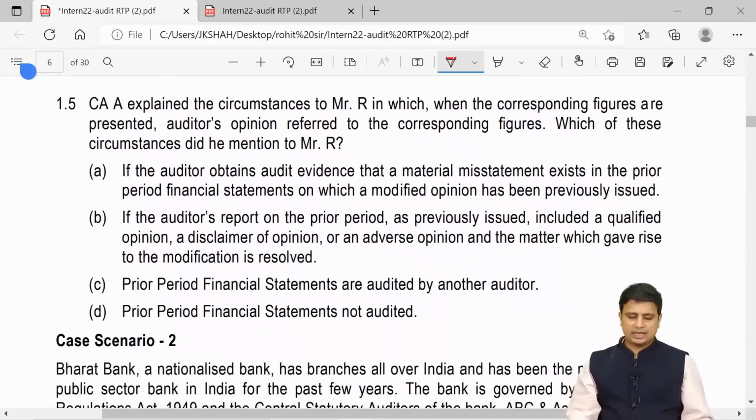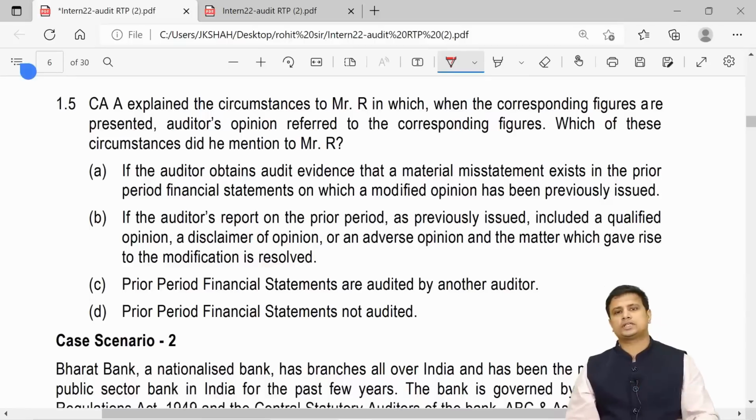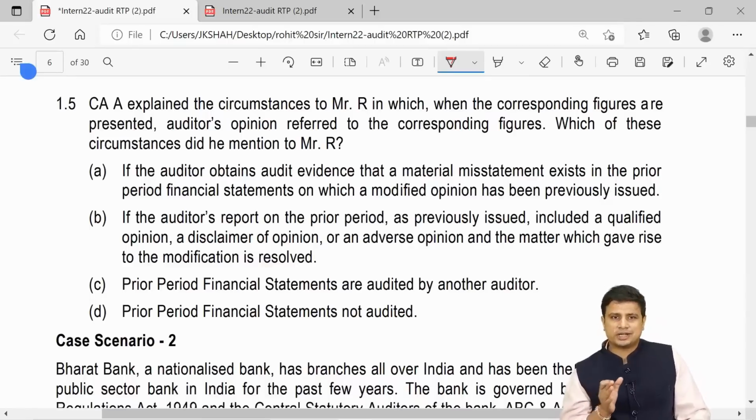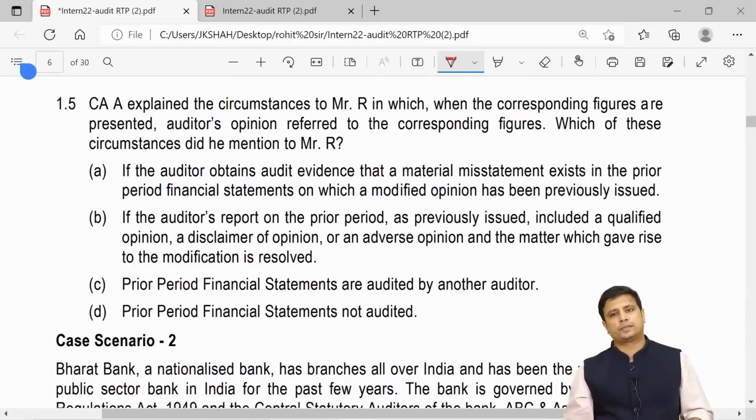Last, CA A explained the circumstances to Mr. R in which, when the corresponding figures are presented, the auditor's opinion refers to the corresponding figure. Which of these circumstances did he mention to R? A. If the auditor obtains audit evidence that a material misstatement exists in the prior period financial statements on which a modified opinion was previously issued.